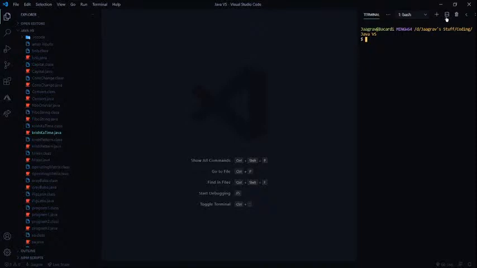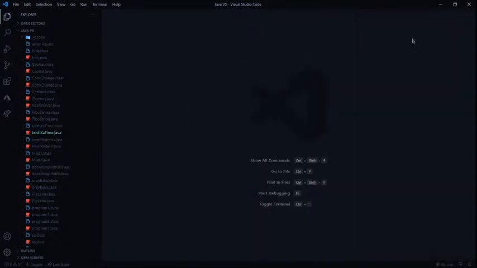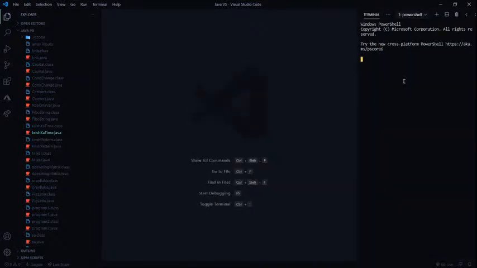For this we are going to need PowerShell. All right, let's delete this. Ctrl-J again. Oops, where did that option go? Ah, there it is. Select default shell, Windows PowerShell, and now let's delete all of these. And now when I open, you can see it's PowerShell.